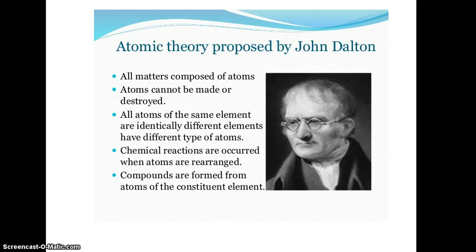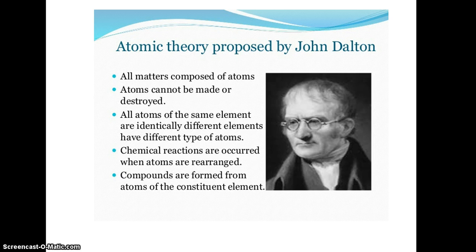We already discussed the atomic theory proposed by John Dalton. There are 5 postulates for his theory. According to his theory, the first postulate is all matter is made up of atoms. Atoms cannot be made or destroyed, which means atoms can neither be created nor be destroyed.